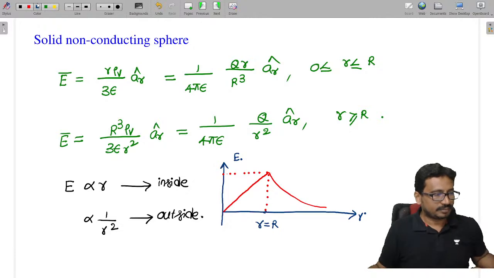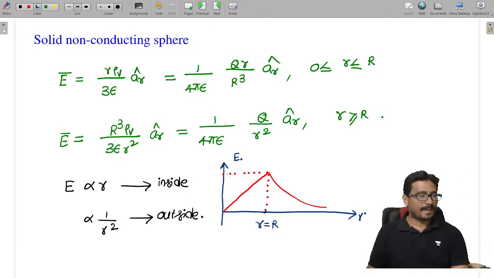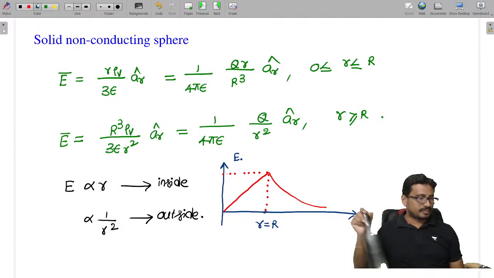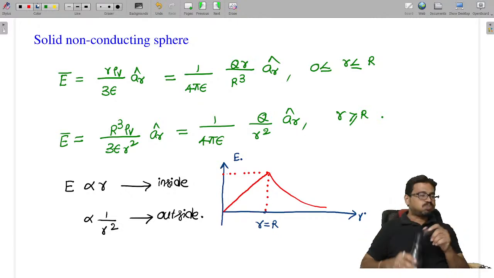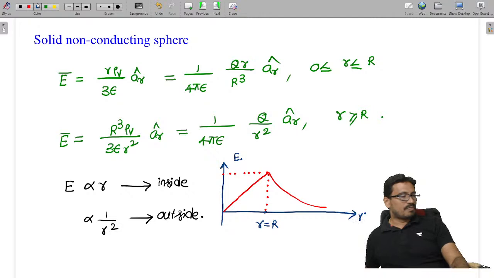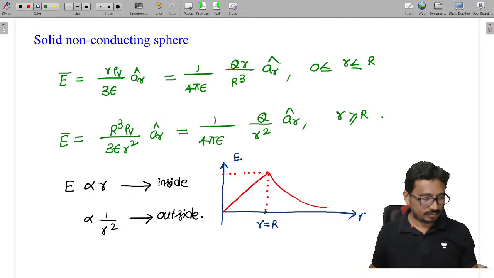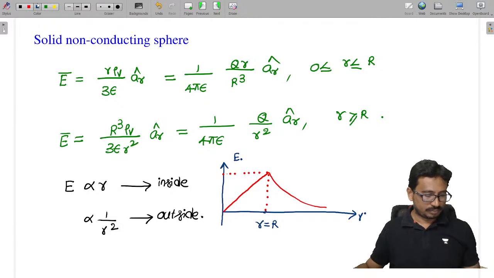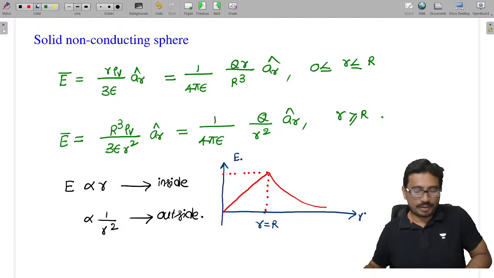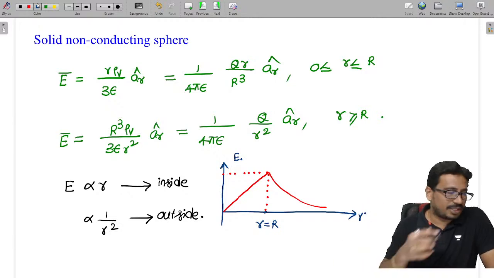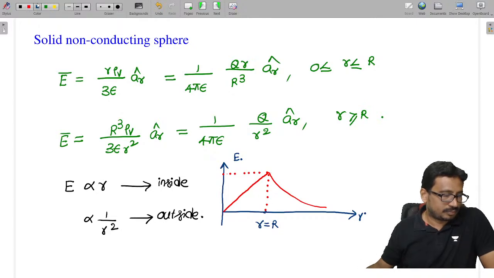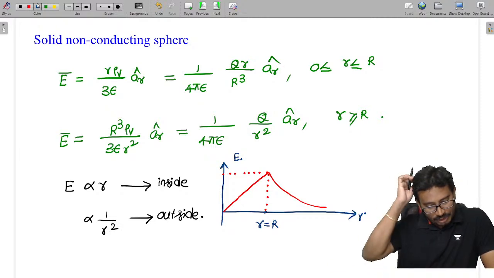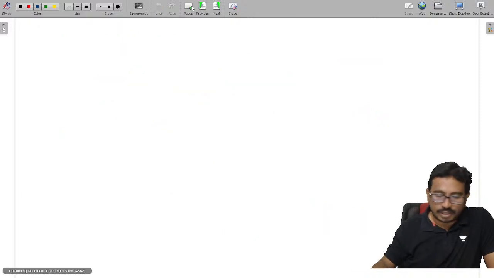Done all of you? Potential, you are asking? And potential formula, this is electric field. So potential we are talking about here. Coming to the potential inside.